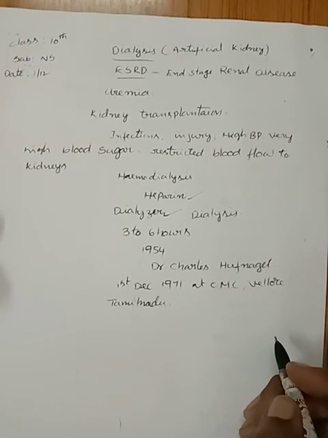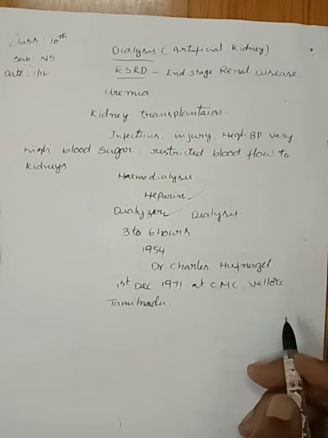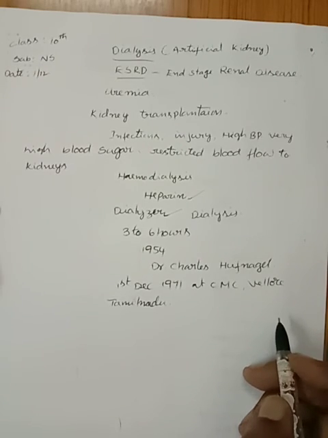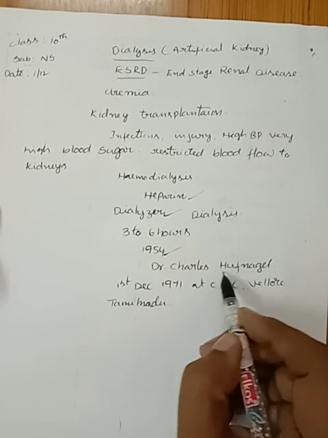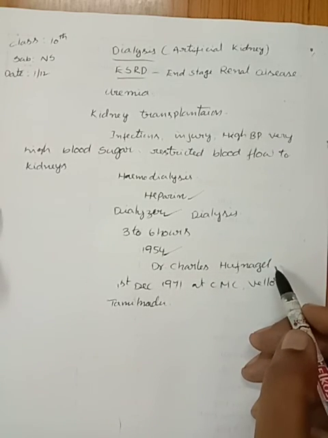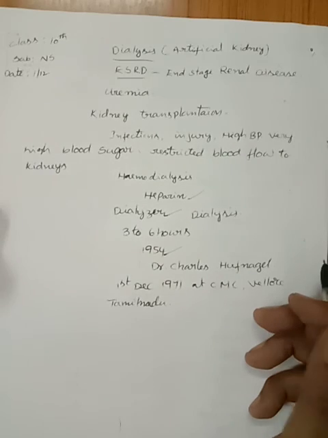The first kidney transplantation was performed between two identical twins in 1954 by Dr. Charles Ofnagel, a surgeon at Washington, United States of America.